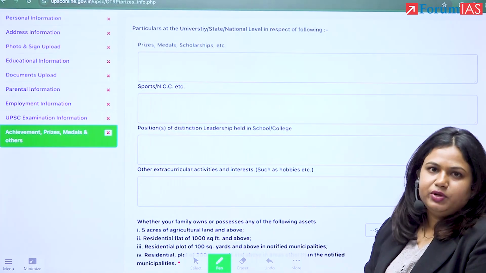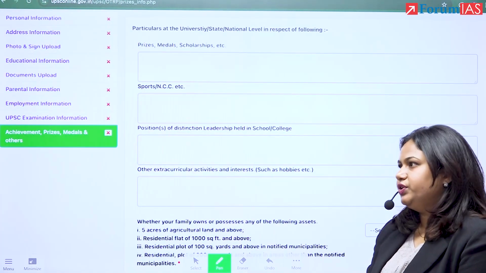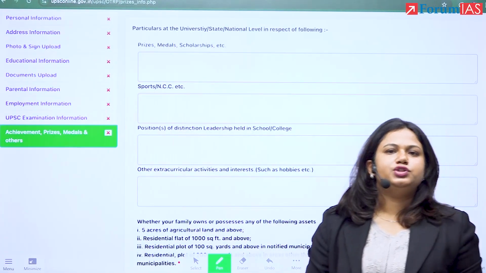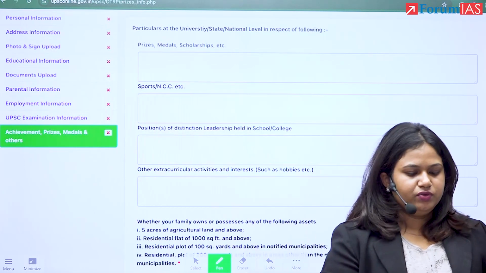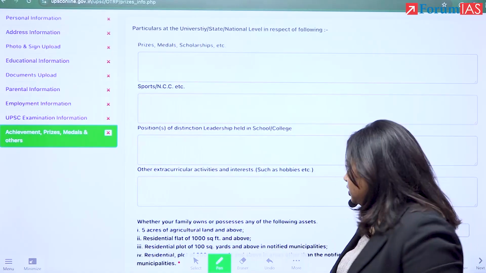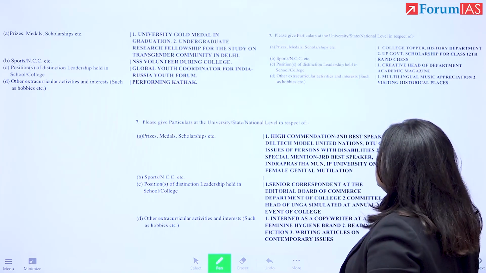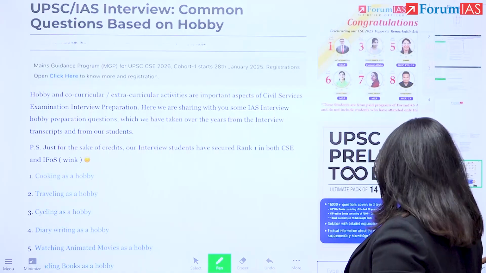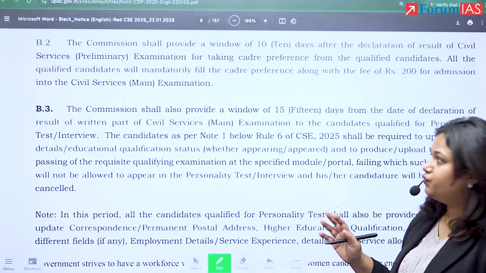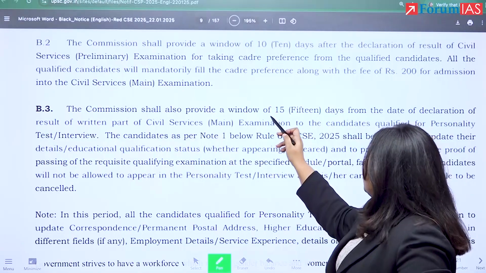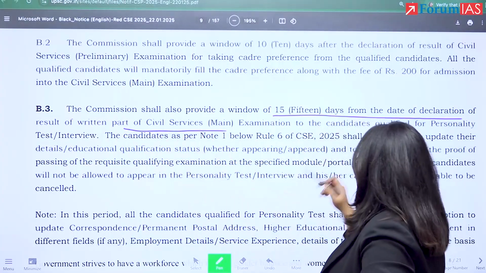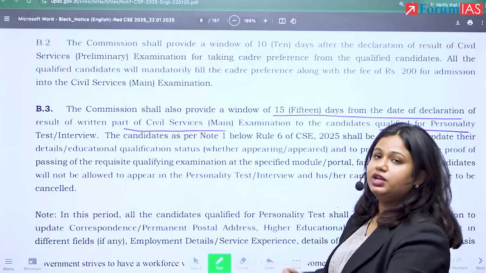Now, the period between prelims and mains has reduced. Further, they've asked for all this information in the beginning only, which means that you have the opportunity to freeze your hobbies, your information beforehand. This does not mean that there is no change that is allowed, right? UPSC has also said very clearly that you will get the opportunity to modify these things as and when the process moves forward. So they're saying they will provide a window of 15 days from the date of declaration of mains, right, to the candidate who qualifies for interview, right?